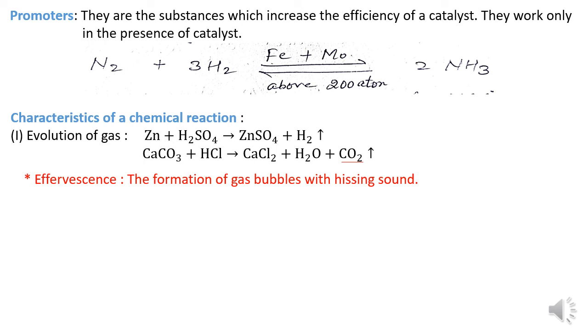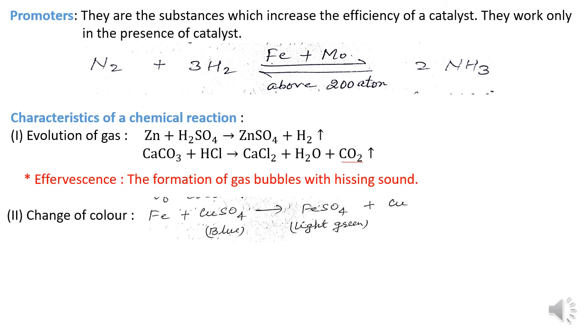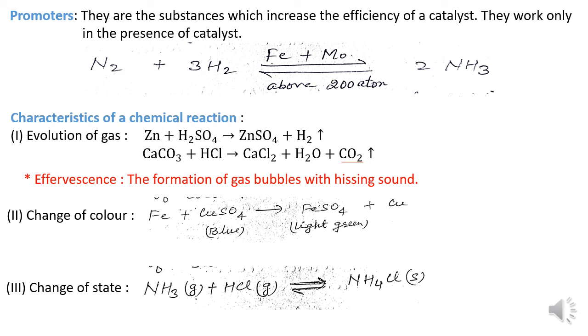Effervescence is the phenomenon in which gas bubbles form with a hissing sound. In our common life, when we mix ENO in water, you can see the hissing sound produced. This is effervescence. Change of color. In many chemical reactions, color is also changed. Let us see an example. When iron is put into copper sulfate solution, we get iron sulfate and copper. Here the color of the reactant side, that is copper sulfate solution, is blue, but on the product side it is light green due to the production of iron sulfate.